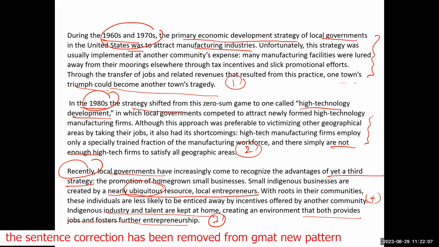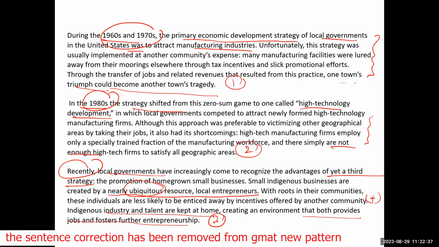Now, what else does he want to tell you about local entrepreneurs? With roots in their communities, these individuals are less likely to be enticed away by incentives offered by another community. Indigenous industry and talent are kept at home, creating an environment that both provides jobs and fosters further entrepreneurship.